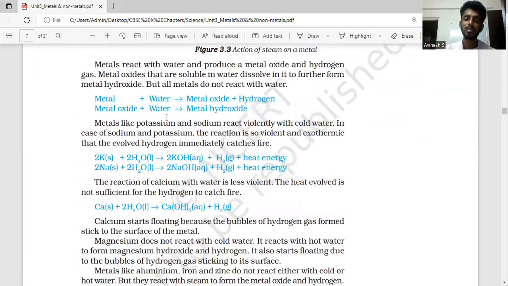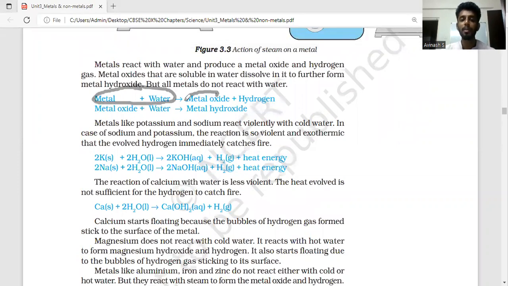When a metal, as you can see on the screen, reacts with water, it forms a metal oxide and hydrogen gas. And again, if this metal oxide reacts with excess water, it forms metal hydroxide. So this is the format in which the reaction will take place if a metal reacts with water.